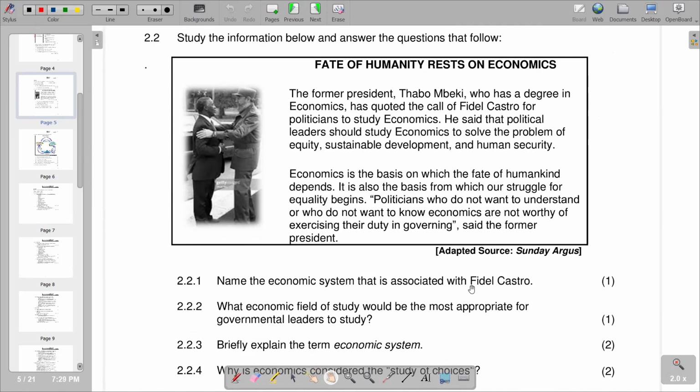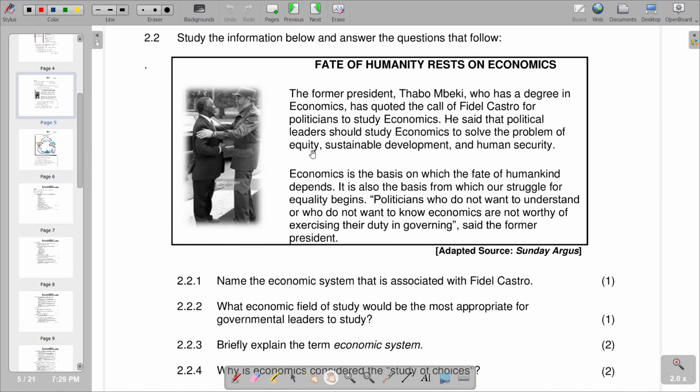So according to the information that we have in the extract, we are going to see that this is a socialist system, as it emphasizes the issue of solving the problem of equity, which is one of the main characteristics of the socialist system.